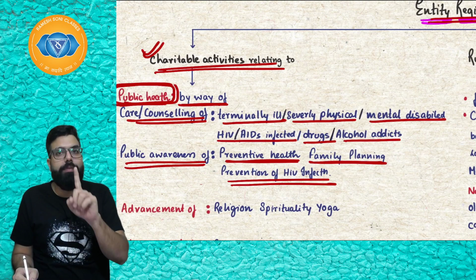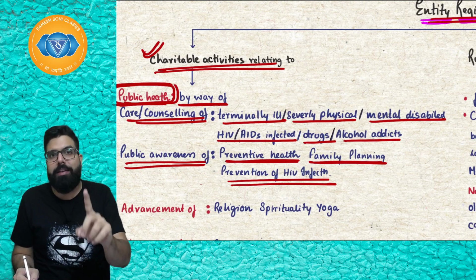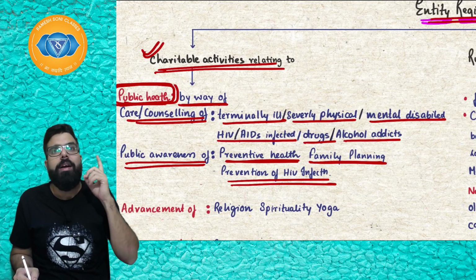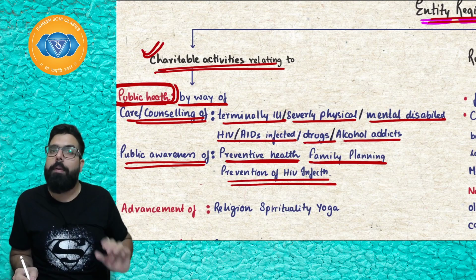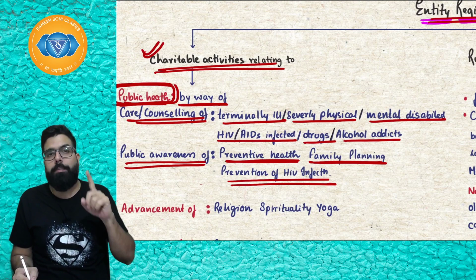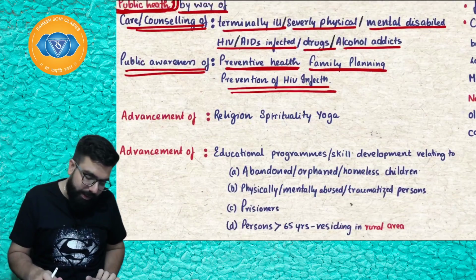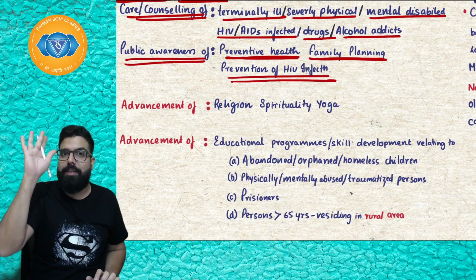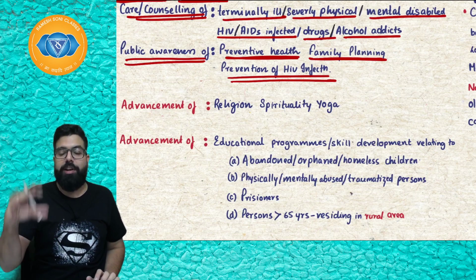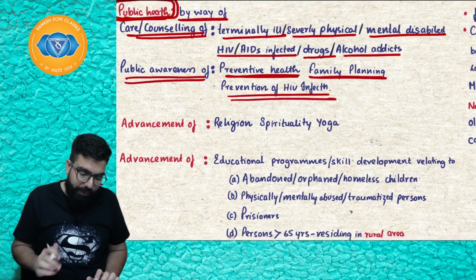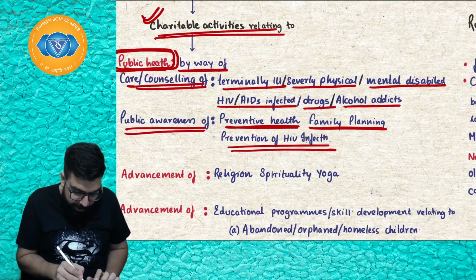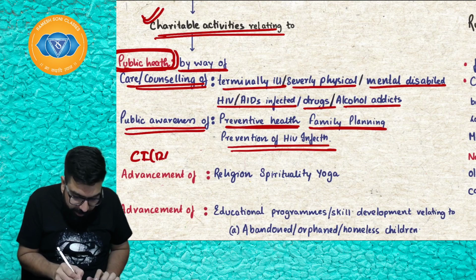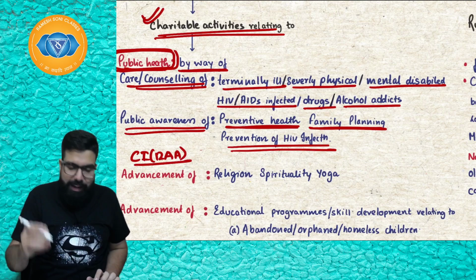Care and counseling of terminally ill people, severely disabled people, HIV infected people, drug addicts, alcohol addicts, etc. Or Baba, if I am doing public awareness relating to public health, prevention of HIV infection, family planning, etc., then my services will be exempted if I am a charitable institution registered under 12AA. Secondly, if I am a charitable institution registered under 12AA and doing which activity?